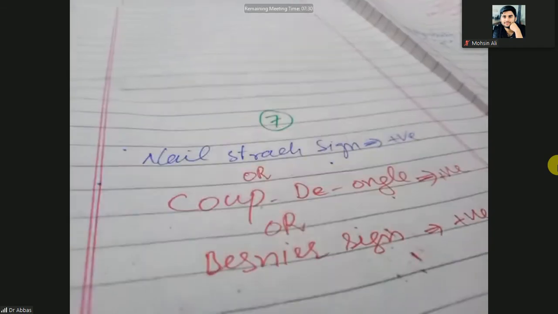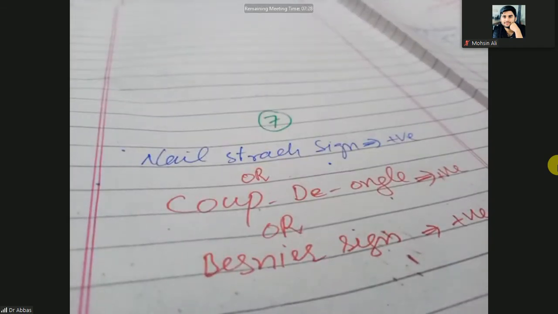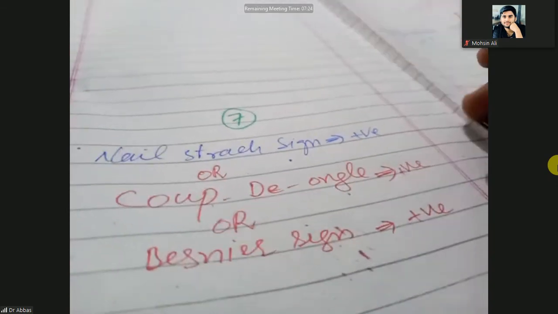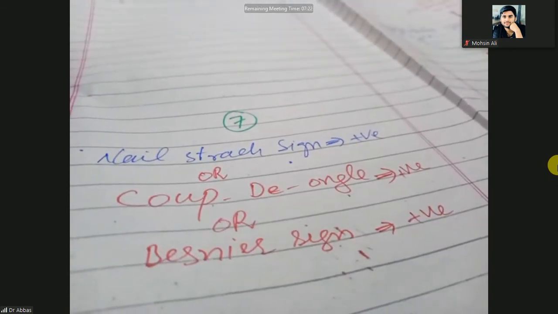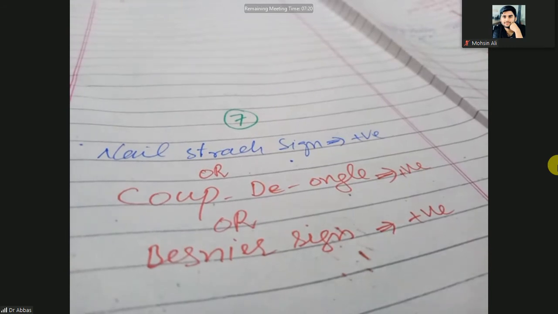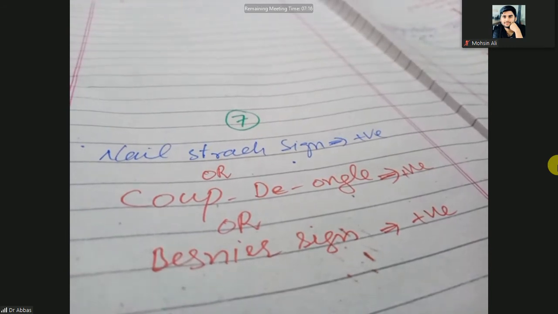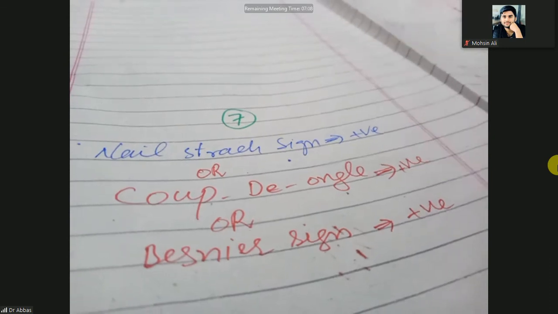Then you scratch with the nail, and it will become more visible and also prominent.